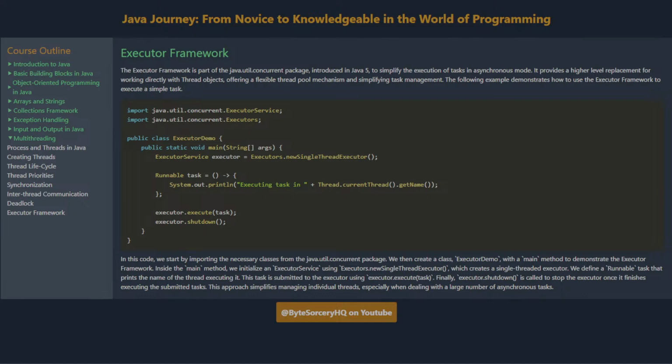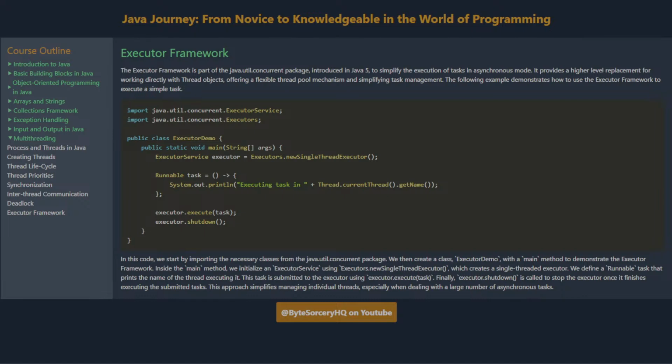In this code, we start by importing the necessary classes from the java.util.concurrent package. We then create a class, ExecutorDemo, with a main method to demonstrate the executor framework. Inside the main method, we initialize an executor service using Executors.newSingleThreadExecutor, which creates a single-threaded executor.